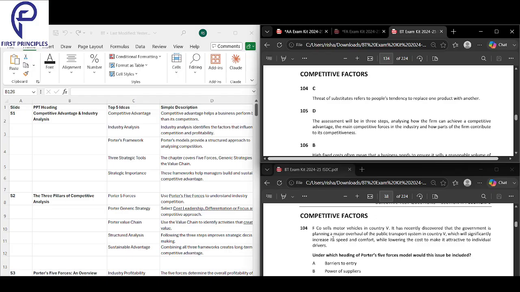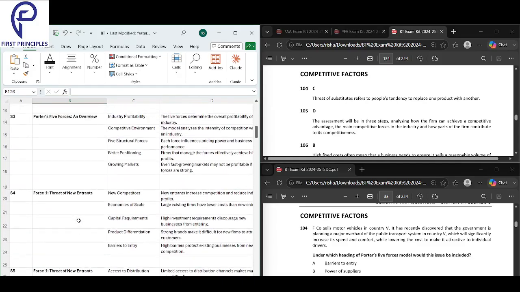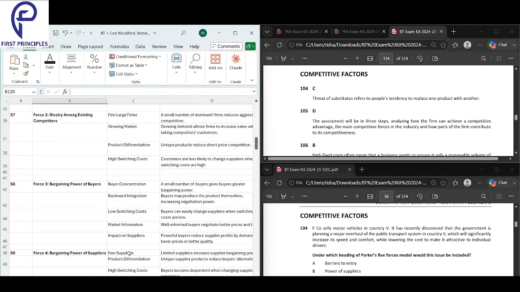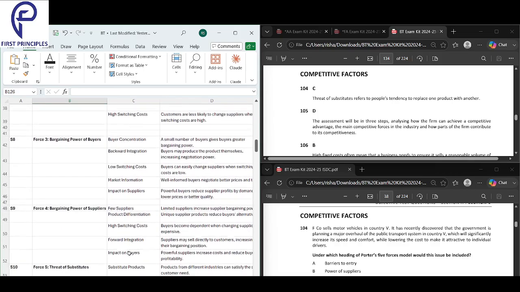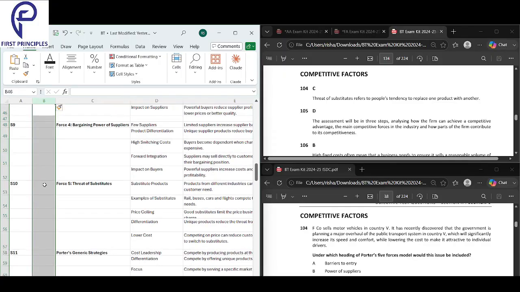So basically the government wants to improve public transport. For the car industry, this would be a threat from substitutes. So this will come over here, threat from substitutes. What are the threats you have from your substitutes? New entrants, rivalry competitors, buyers, suppliers, and threat of substitutes. Question 104 is coming from here.